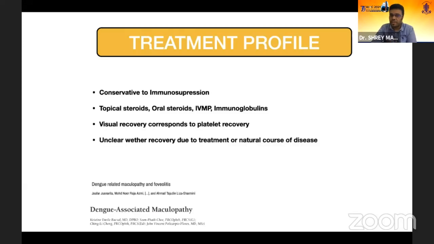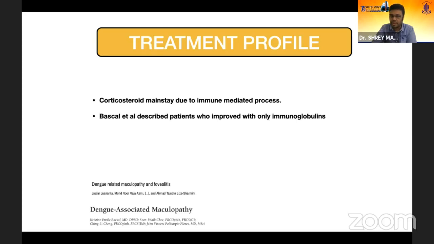The treatment profile mainly ranges from conservative to immunosuppression. We stuck to topical steroids, but in some studies they have even used oral steroids, and IVMP and immunoglobulins were also given. Visual recovery corresponds to the platelet recovery. It is also very unclear whether the recovery is due to the treatment or the natural course of the disease follows the recovery on its own. But still, corticosteroid forms the mainstay of the treatment.